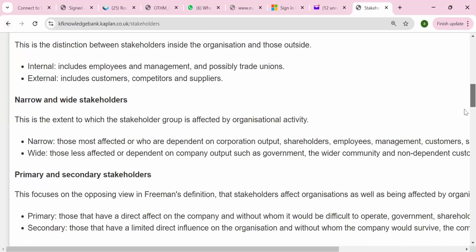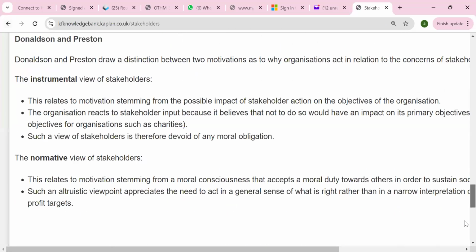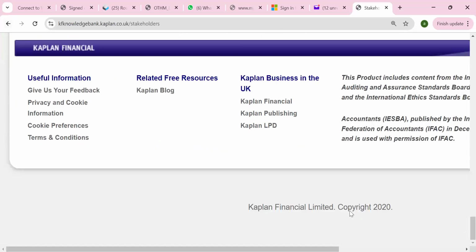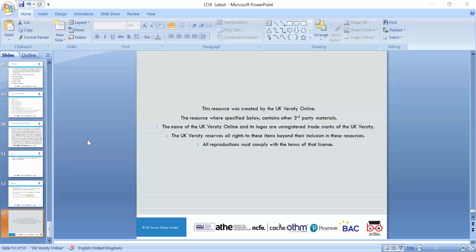So today our topic was stakeholders and types of stakeholders, and why we need to meet their expectations. We have moral and ethical duties to meet the expectations of the stakeholders, and one of our learning outcomes, LO4, is all about the stakeholder. Anybody, any question, please? Anyone, any question?